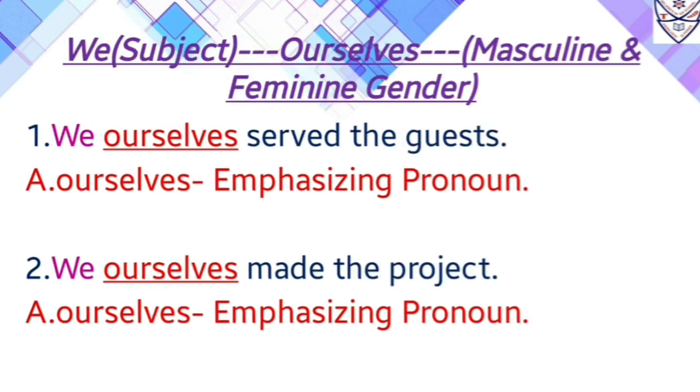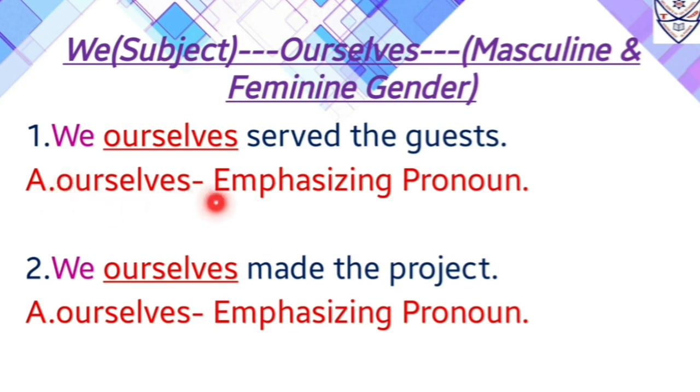Now we. We is a pronoun which is used as a subject. Now with we will use ourselves as an emphasizing pronoun that stands for masculine and feminine gender. Now first example, we ourselves served the guests. Now over here, we is a pronoun which is used as a subject in this sentence. After we there is a pronoun and that pronoun is ourselves. So we can say ourselves is used for the sake of emphasis in this sentence, therefore it will be an emphasizing pronoun. Now ourselves is also followed by a subject, that is we, and it is also before the verb, and that verb is served.